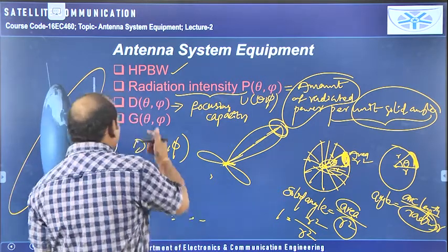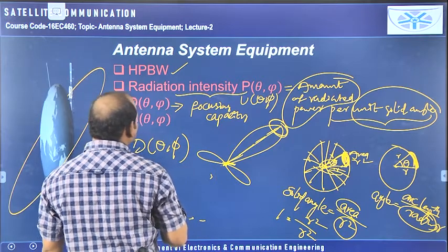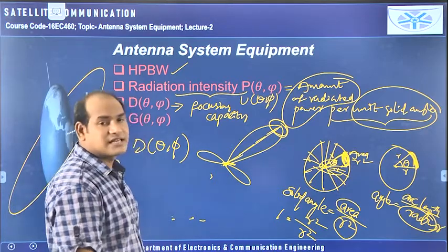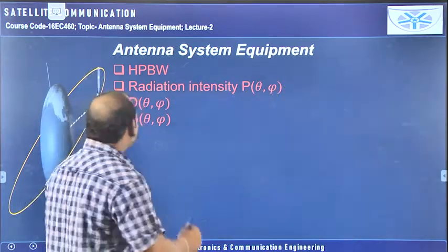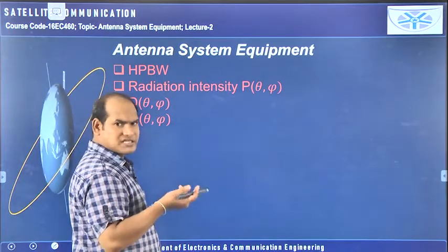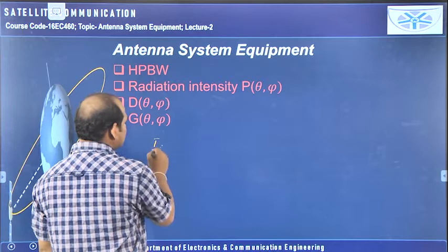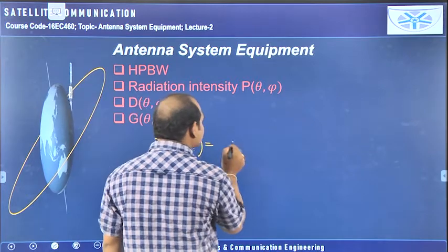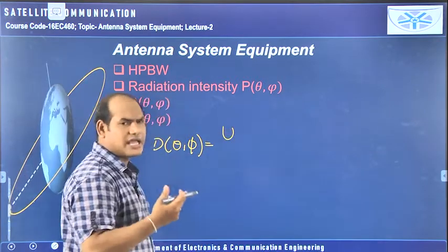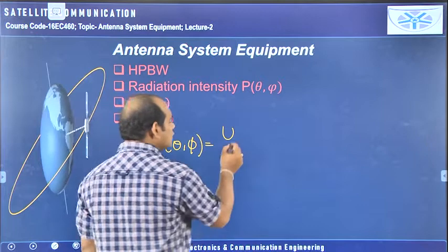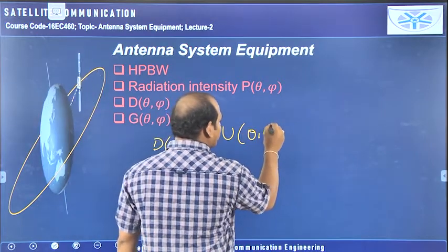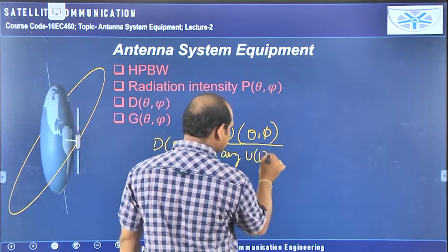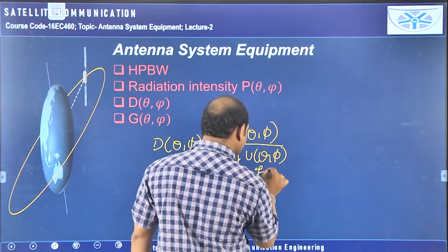Then coming to the gain of the practical antenna. Before seeing what gain is, first we will see the mathematical expression for the directivity. Directivity means the focusing capacity of the antenna. Directivity D of theta comma phi is defined in terms of the radiation intensity, U of theta comma phi, divided by the average value of U of the isotropic antenna.